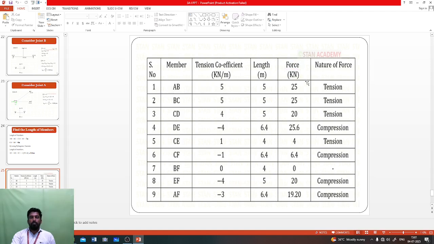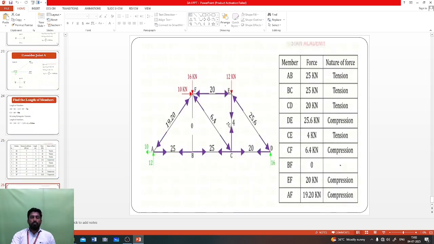If it is member B, the force acting is 25. The nature of the forces will also be calculated, whether it is compression or tension. So the structure will be safe or unsafe, as the engineer will consider. Okay, thank you.